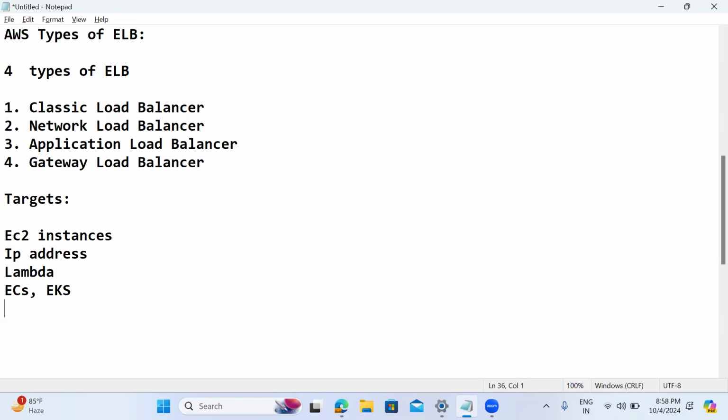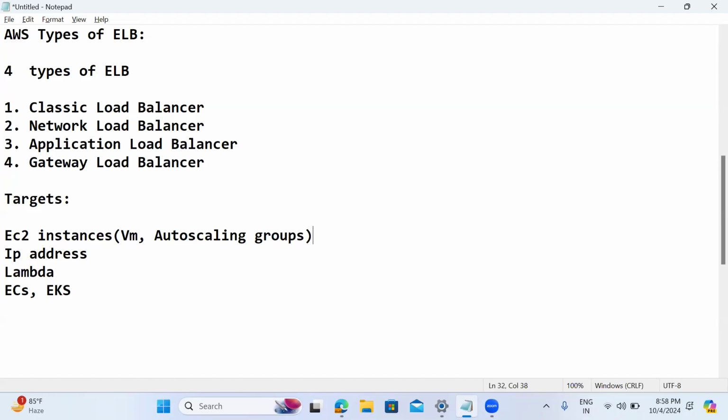But as of now, our understanding is only for EC2 instances. For those EC2 instances, we can either create individual VMs or auto scaling groups, which is recommended in real time. Instead of always managing individual VMs, it is better to go for an auto scaling group and attach it to your load balancer.